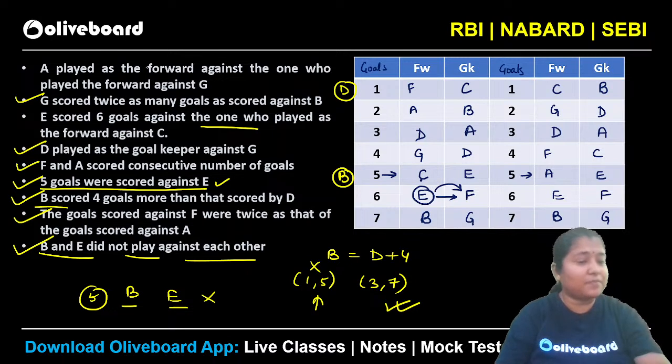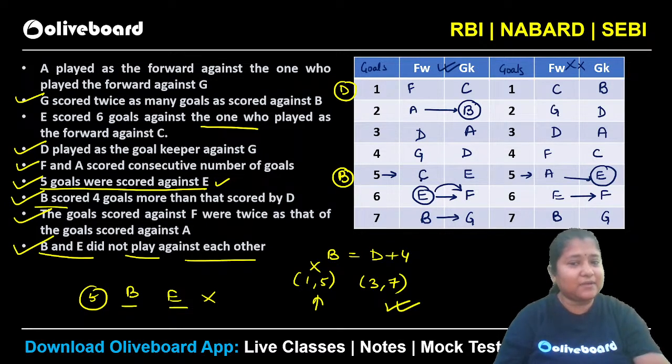So G will be this person. Now look at what the first one says. A played forward against the one who played forward against G. So is B playing forward against G here? You can see absolutely. So there are no issues here, right? In the first case there is no problem. In the second case, A is playing forward against E. So E should be playing forward against G. Is E playing forward against G? No, you can see E is playing forward against F here. And that is why this particular case will be invalid and the first one will be the valid one here.